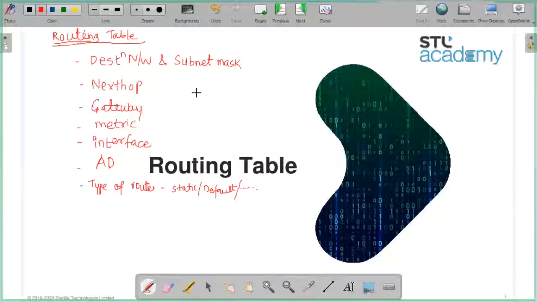How many of you have seen the routing table? Please raise your hands. Let me know who has actually seen the routing table, be it on a PC or on a router, or a layer 3 switch.